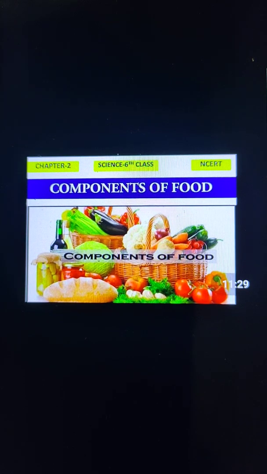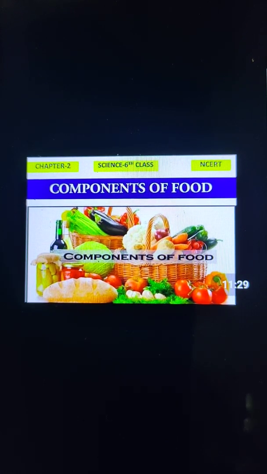Okay, so students, we all know that the food which we eat during the whole day is known as a diet. All right, and a diet consists of many food items like cereals, pulses, rice, vegetables, fruits, milk, eggs, and so on.